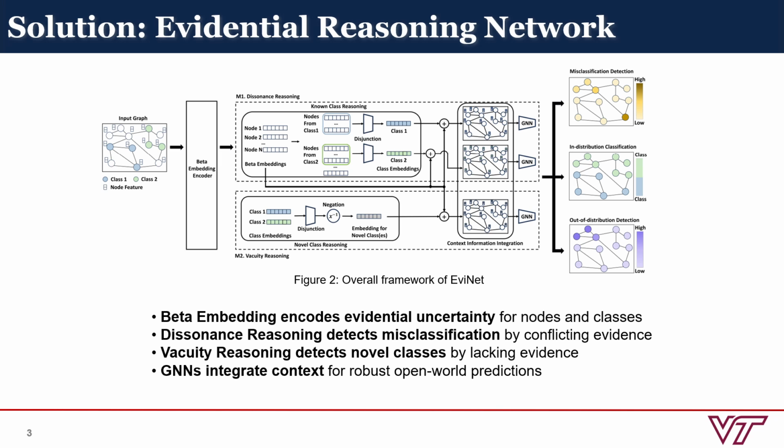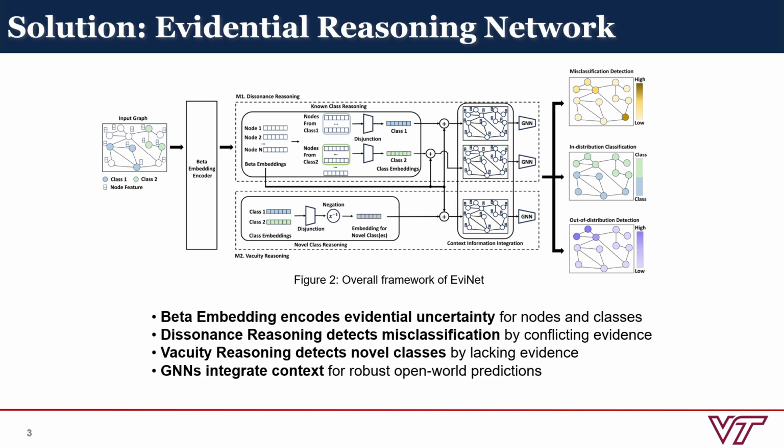Second, we perform dissonance reasoning to detect misclassification by quantifying conflicting evidence. This helps the model know when its prediction for known classes may be unreliable. Third, we apply vacuity reasoning to detect out-of-distribution samples. This measures the lack of evidence when a node does not belong to any known class.